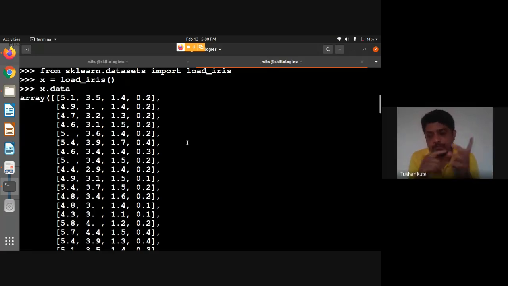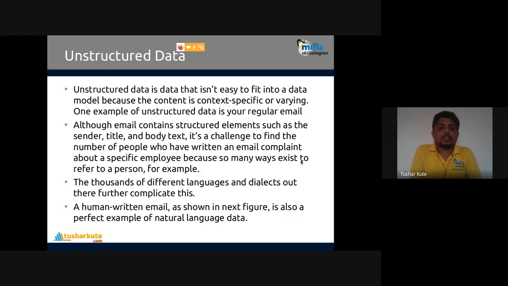Now the second kind of data is unstructured data. Unstructured data is data that is not easy to fit in a data model. This is important to know. If I have sent a mail to a particular person, how do I identify the context in that? It's not possible to do directly, because the content is context specific or varying.